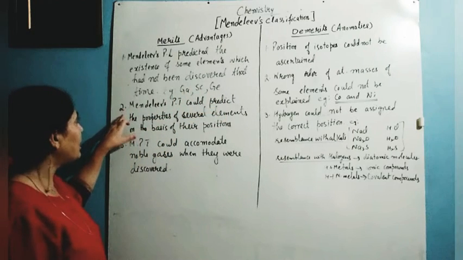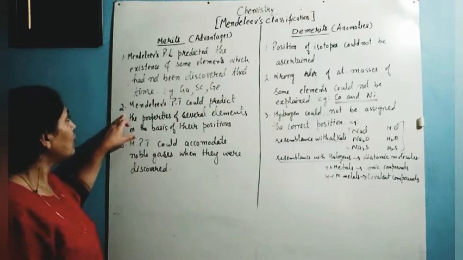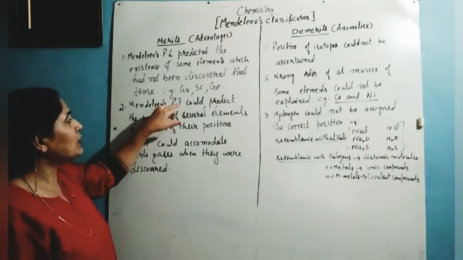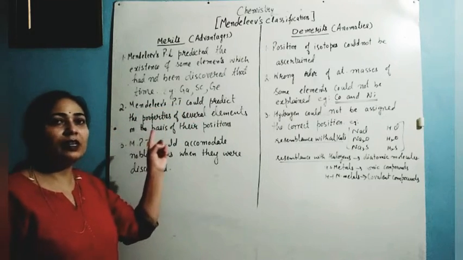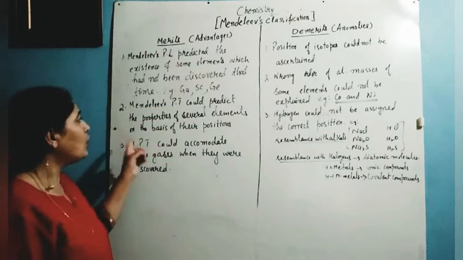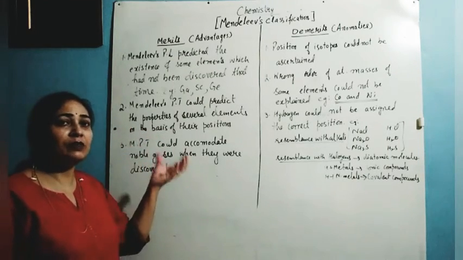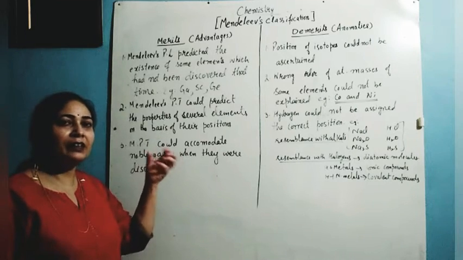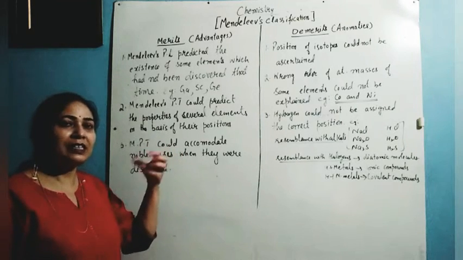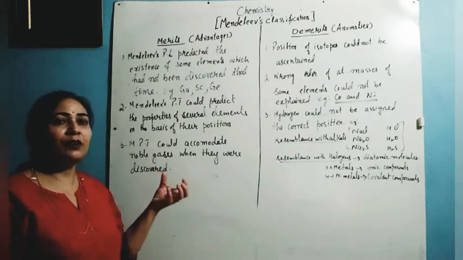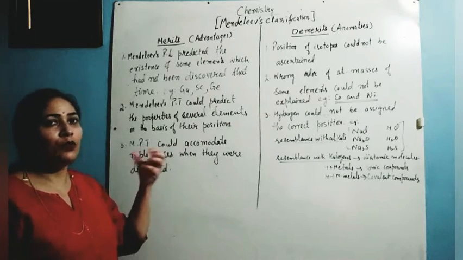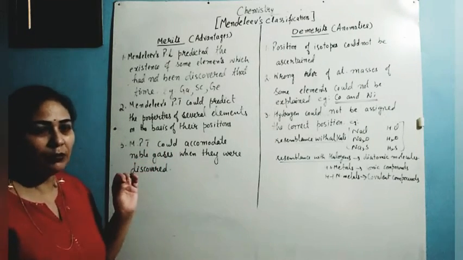What is the other merit of Mendeleev's periodic law? Mendeleev's periodic table could predict the properties of several elements on the basis of their positions. For the then unknown elements which were discovered later, he predicted their properties, and when these elements were discovered, accuracies were found for their physical and chemical properties.